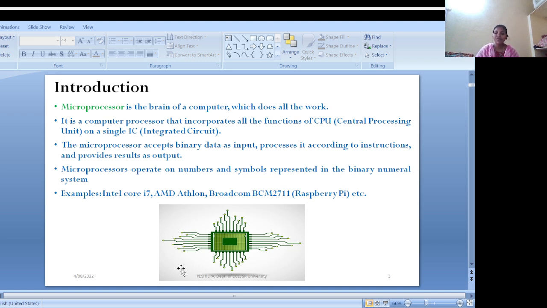Whatever we type is a high level language, which should first be converted into assembly language, and after that into machine language. This machine language, in the form of zeros and ones, is understood by the processor. So the microprocessor first fetches the instruction, the instruction is decoded into zeros and ones, and after that it executes the instruction, meaning performing the operation.